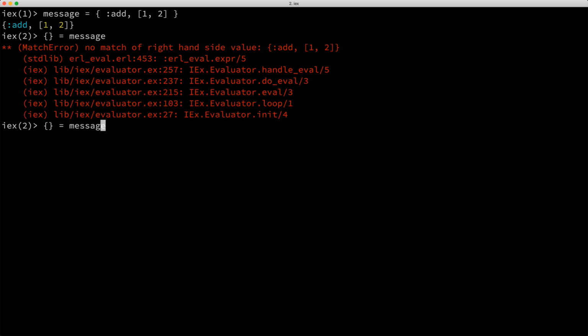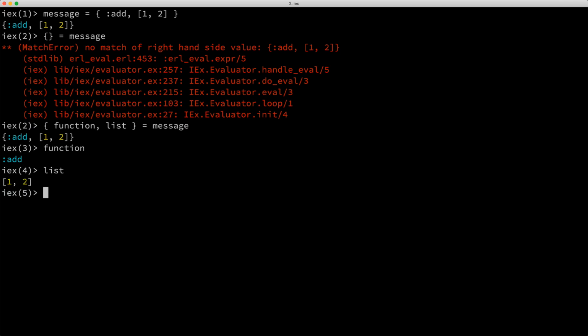Okay, so let's fix this by adding a new variable named function as the first element of the tuple. Then I'll add another new variable named list as the second element of the tuple. So do you think this will work? Well, it will work, but it only gets us part of the way to our goal. Here's what I mean. We've bound the variable function to the atom add, which was part of our objective. Then we bound the list with the 1 and 2 to the variable list, but this isn't exactly what I challenged you to do.